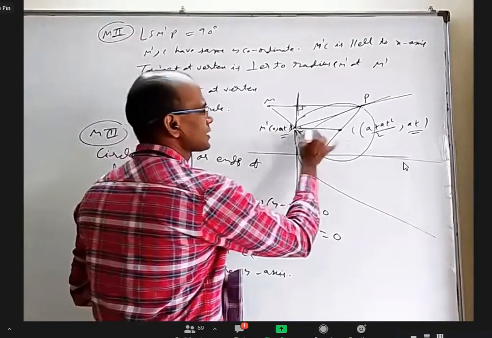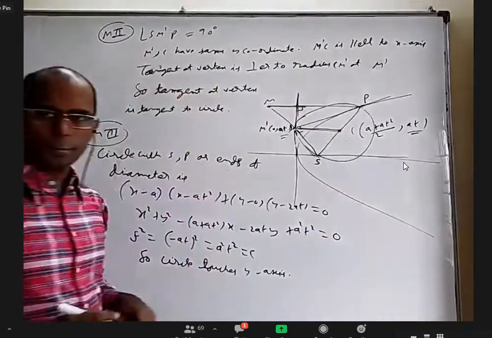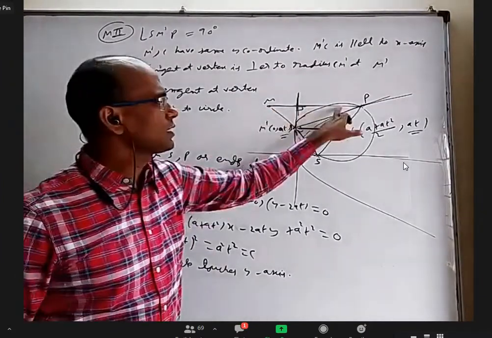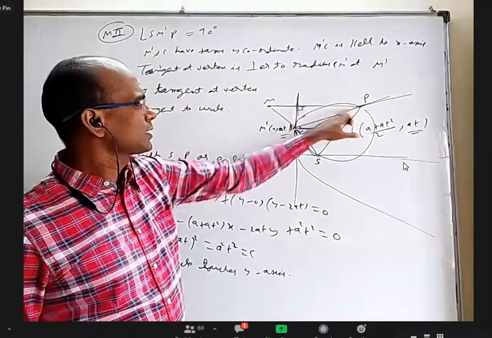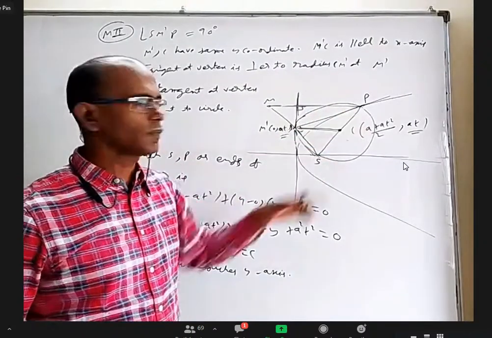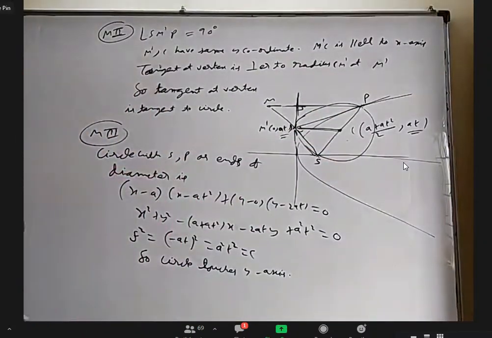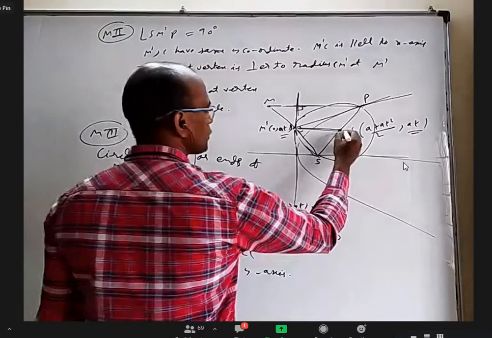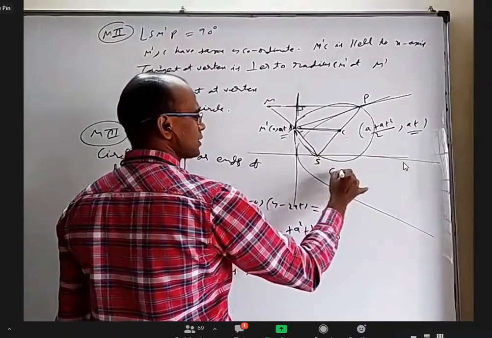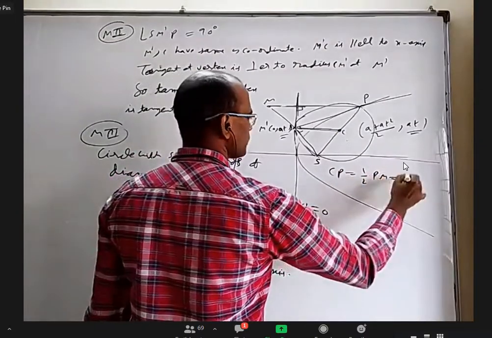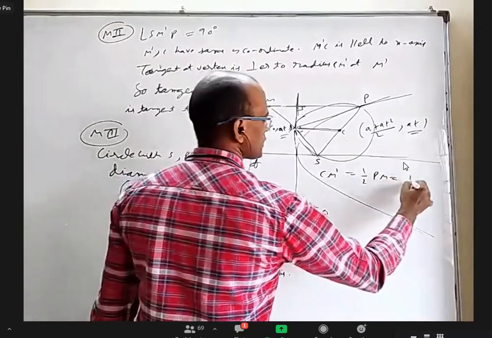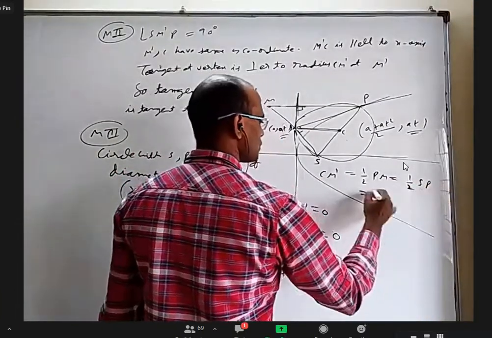Then can I say this length is half of this length? Yes, sir. And if this is half of this length, this is the same as SP. So I proved this is equal to half of this. Am I right? Yes, sir. So then also you can say the center perpendicular is equal to the radius if you want to prove it. If you call this C, you can say CM dash is half of PM, and that is half of SP, which is equal to the radius.